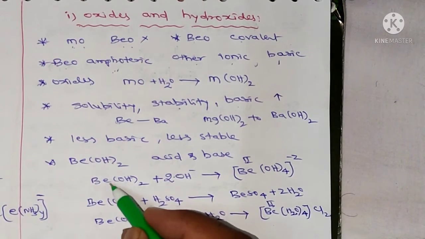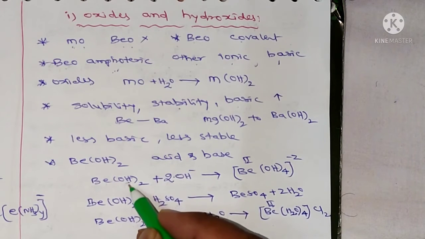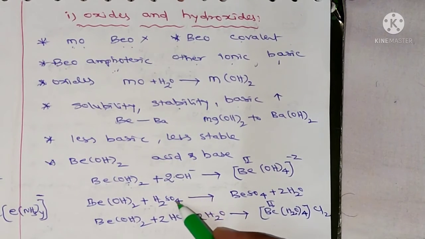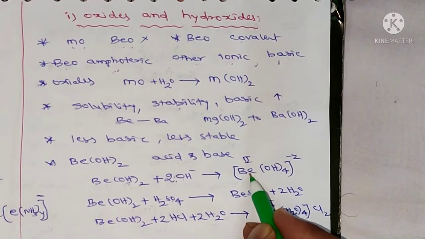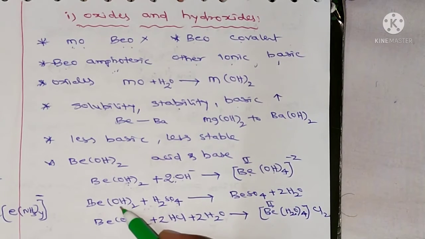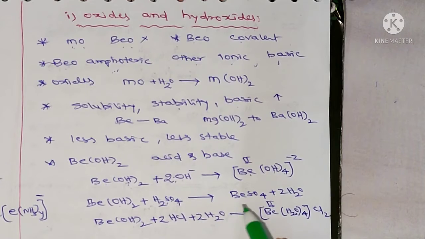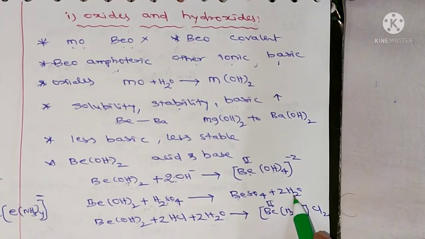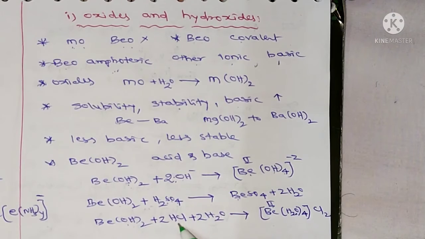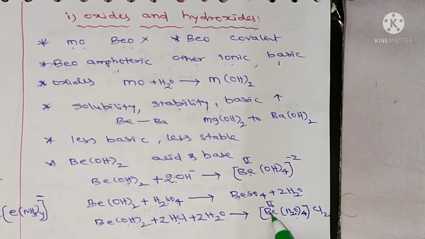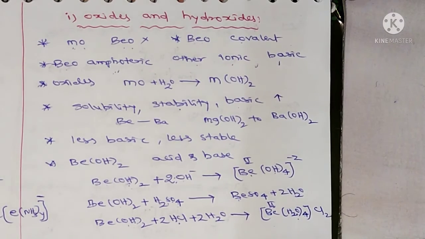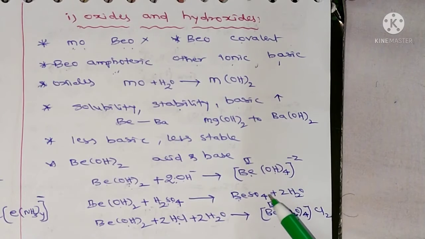So beryllium hydroxide is amphoteric in nature. It reacts with base as well as with acid. When it reacts with base, it will give tetrahydroxoberyllate 2 minus. And when beryllium hydroxide reacts with H2SO4, it will give beryllium sulfate plus H2O, and if it reacts with HCl, then it will give tetraaquaberyllium 2 chloride. So this is about oxides and hydroxides.